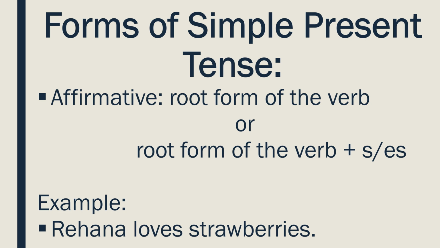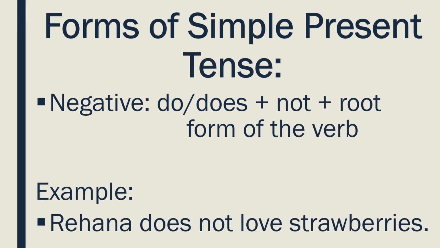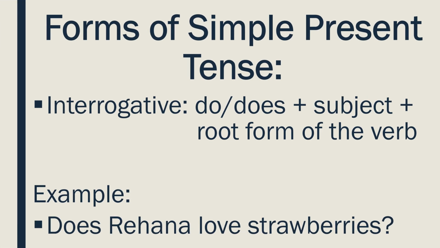For example, Rihanna loves strawberries. To express a negative sentence in simple present tense, we use do or does with not and root form of the verb. For example, Rihanna does not love strawberries. To express an interrogative sentence in simple present tense, do or does is used before the subject and root form of the verb after the subject. For example, does Rihanna love strawberries?